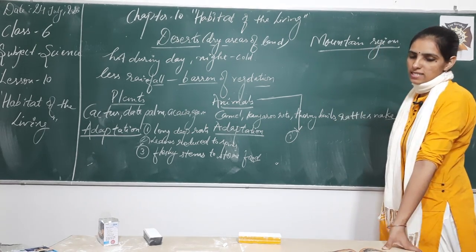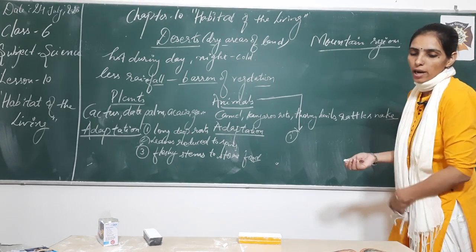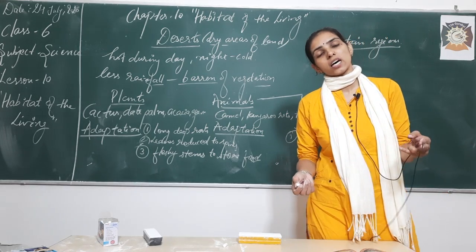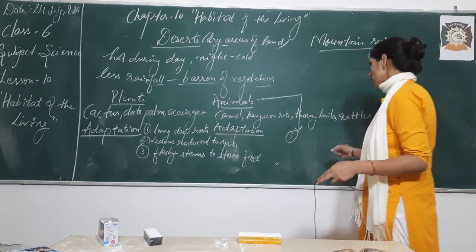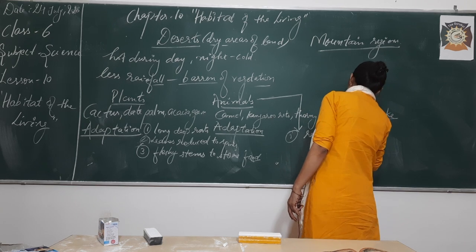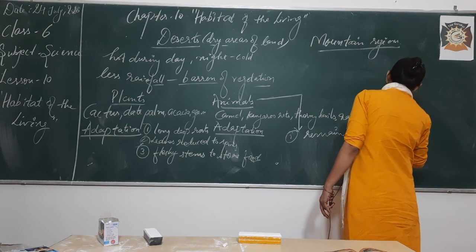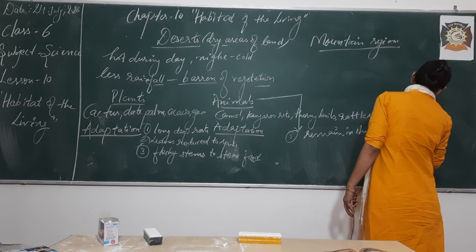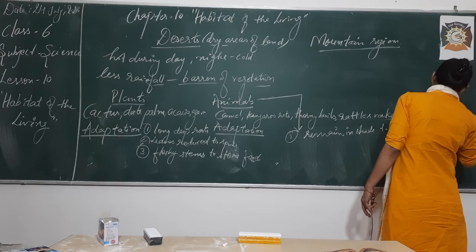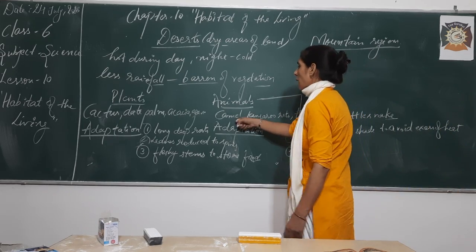So we will say they avoid excess heat by burrowing, by remaining in the shade to avoid excess heat outside.